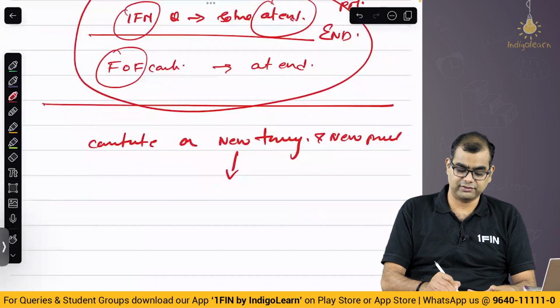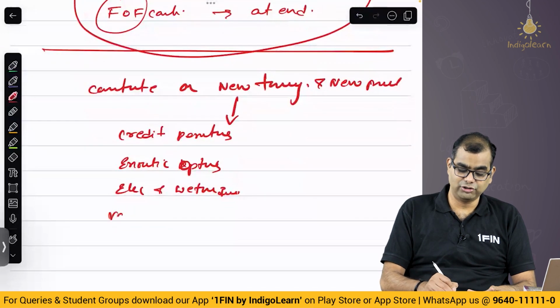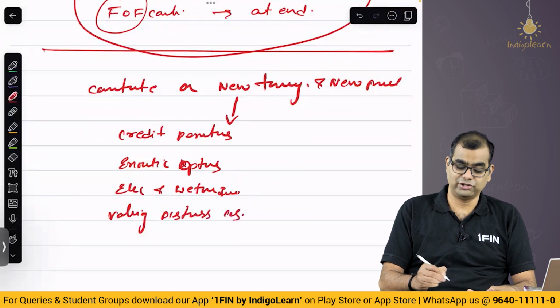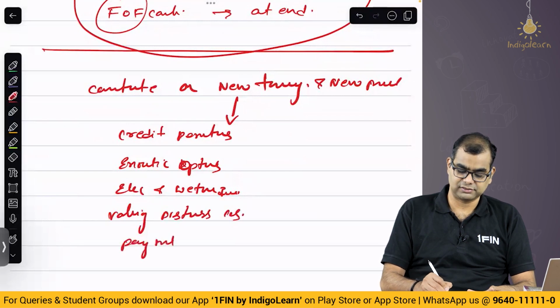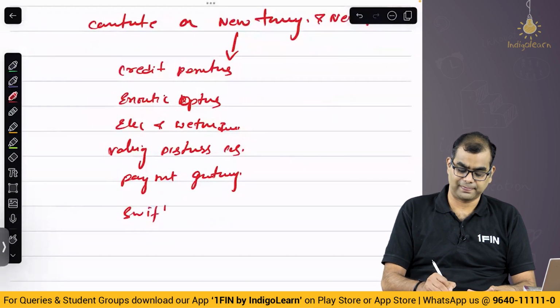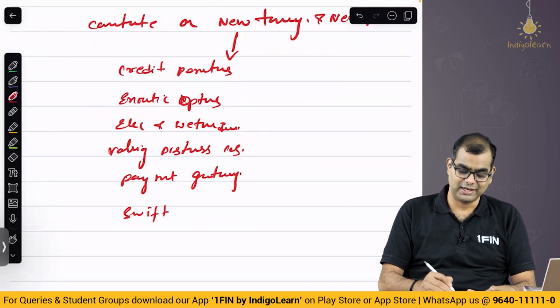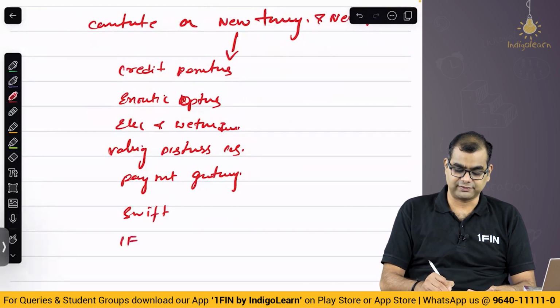New theory, you have credit derivatives, you have exotic derivatives or exotic options, then electricity and weather derivatives, then valuing distressed companies, then you have payment gateway, then you have SWIFT. Each one is a different chapter. I am not giving the chapter names also. If you are preparing for final, you should know which chapter is what. SWIFT, then you have IFSC.